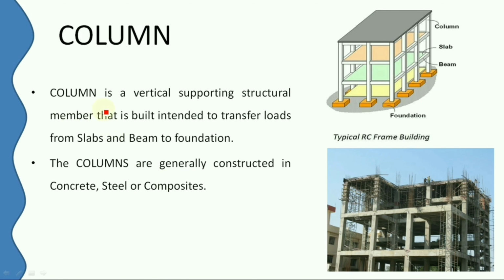Whereas the word column, technically, is a vertically supporting structural member which is built to transfer loads from slabs and beams to the foundation. These columns are generally constructed using concrete, steel, or any composites. If I want to say it in one line, all pillars may be columns, but all columns are not pillars.